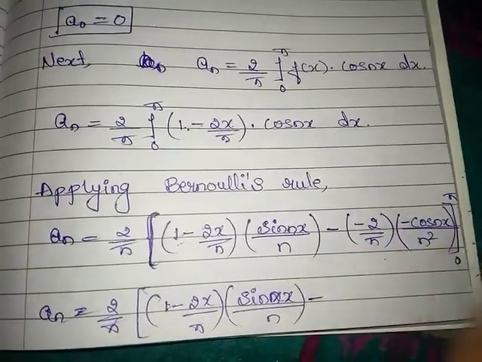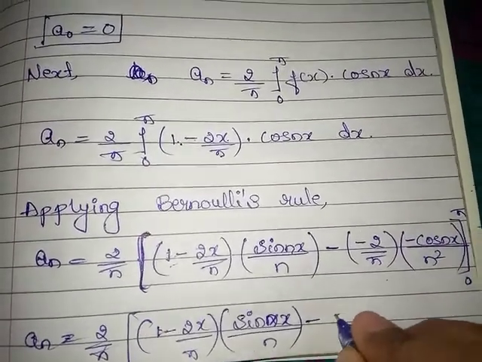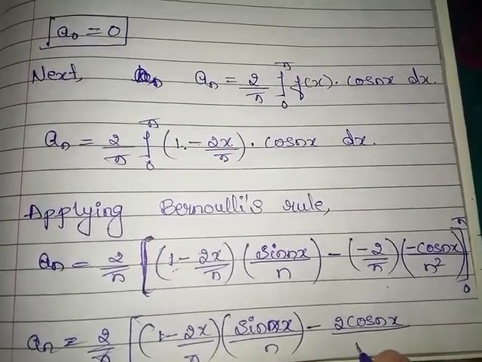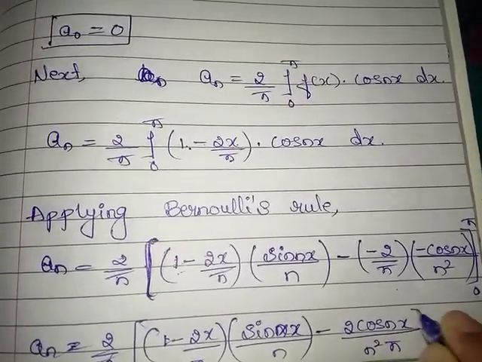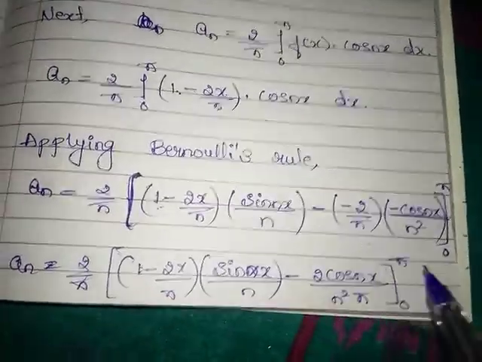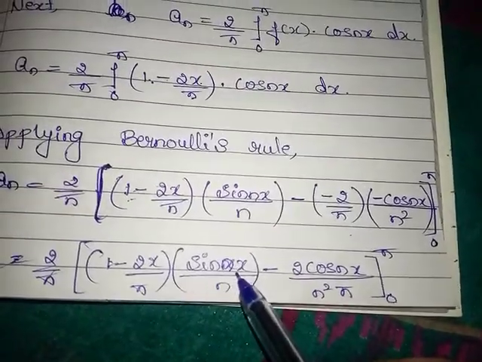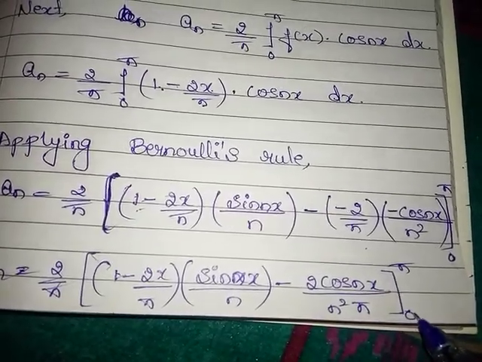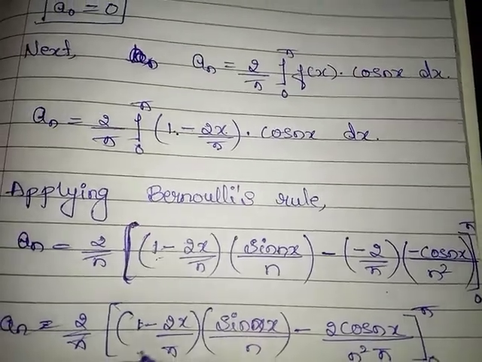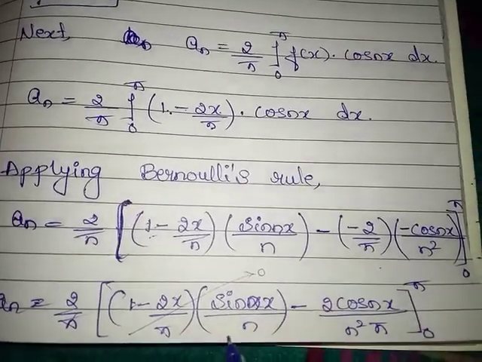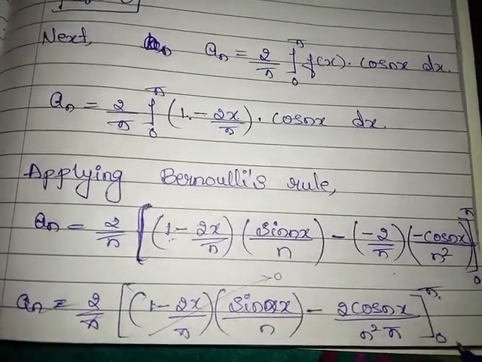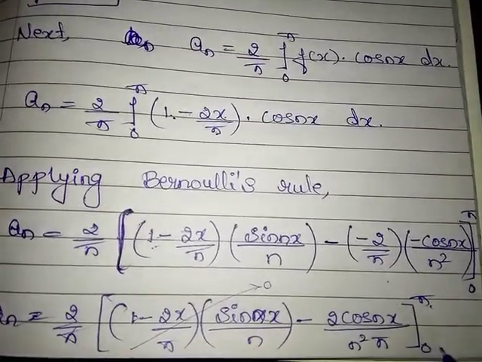This is minus, minus into minus plus, it will be 2 cos nx divided by n square into pi, limits from 0 to pi. See here, we know that sin pi is 0 and cos 0 is also 0. So when we apply these limits, this first term will be 0, because sin pi value is 0 and sin 0 value is 0.